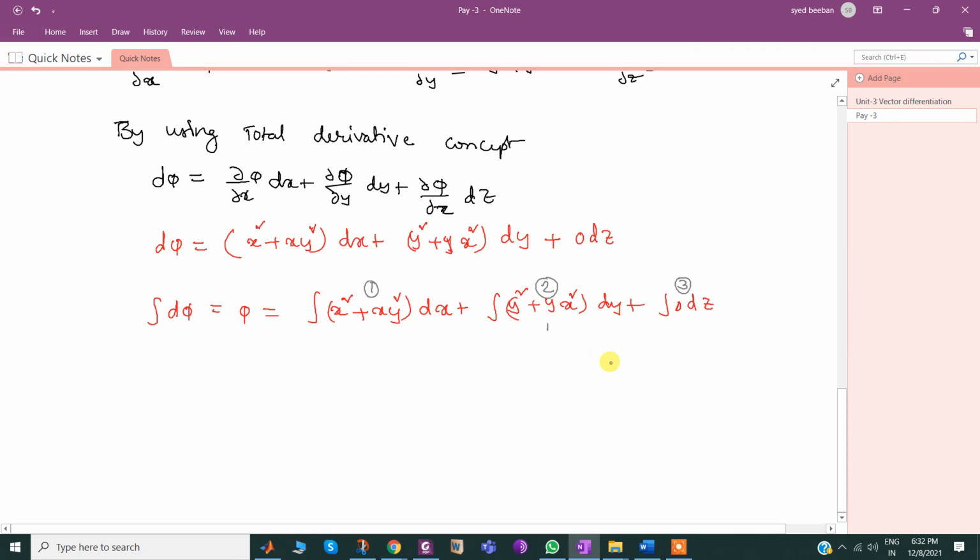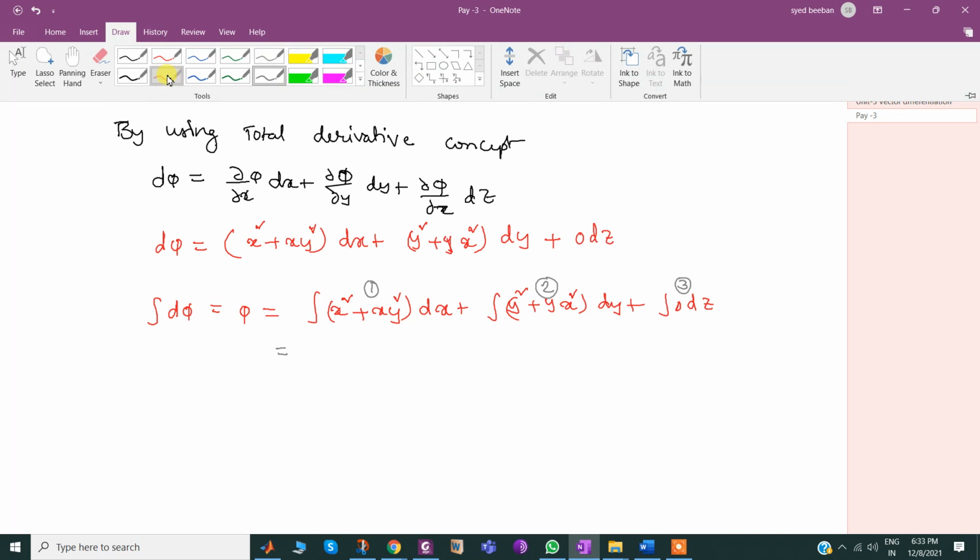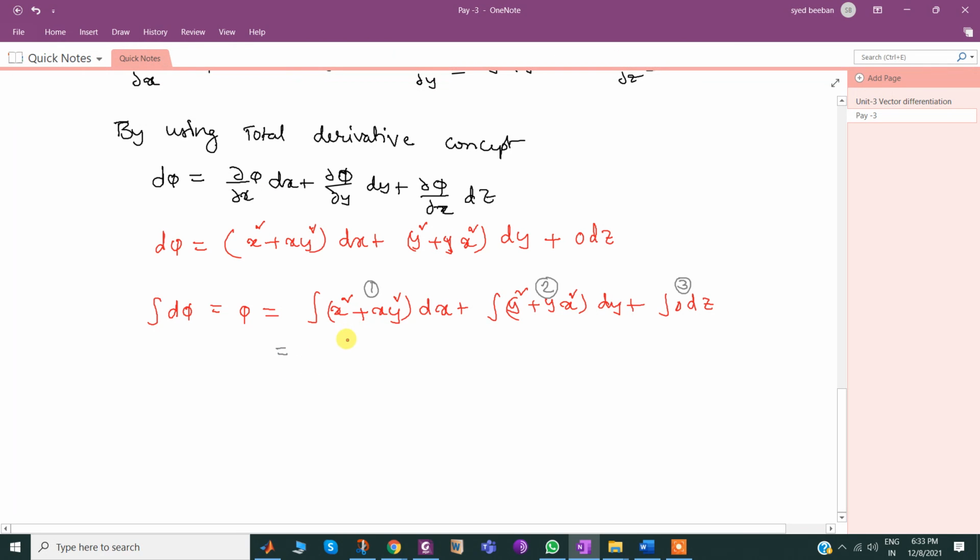Suppose I integrate with respect to x first. Then other than x, whatever is available should be treated as a constant. So for x², I get x³/3. φ equals, here x is available, so x²/2 times y², with y² kept as a constant.